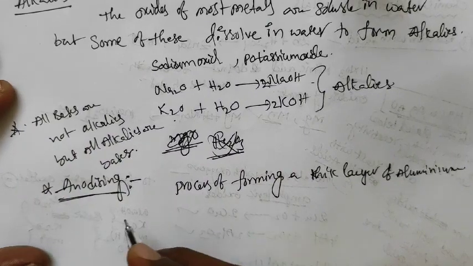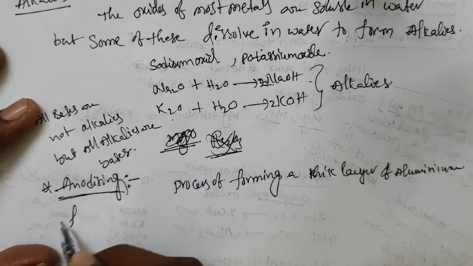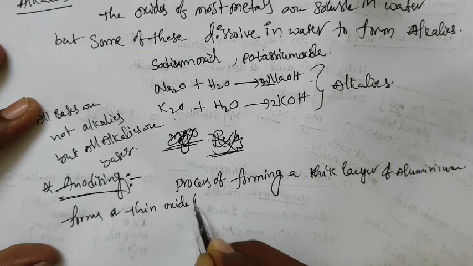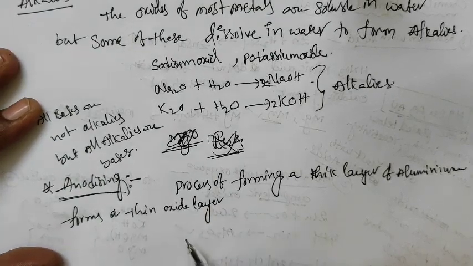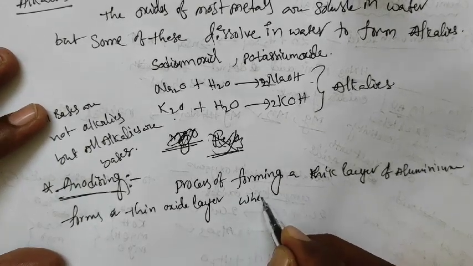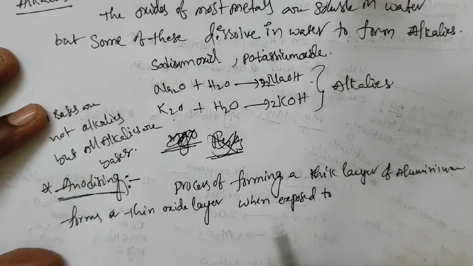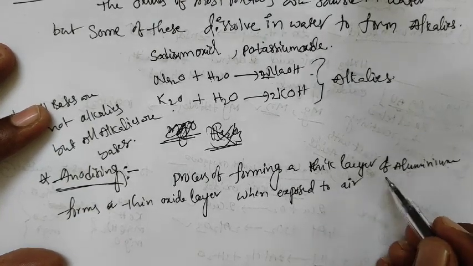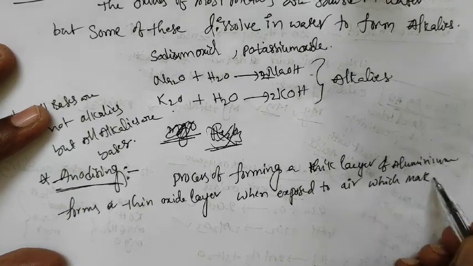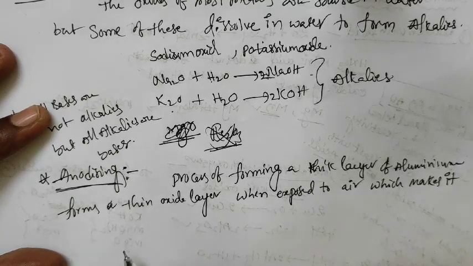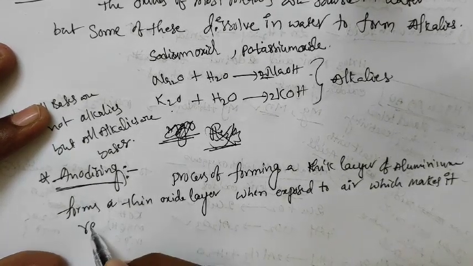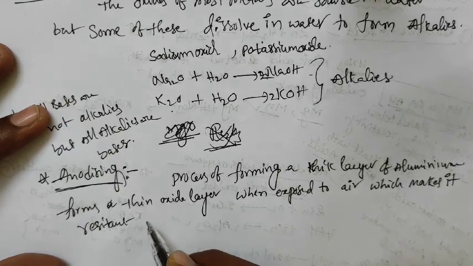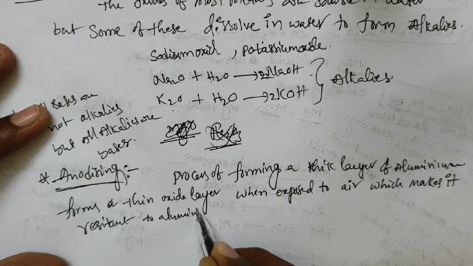Aluminium forms a thin oxide layer when exposed to air, which makes it resistant to corrosion.